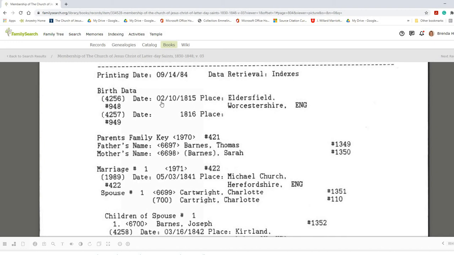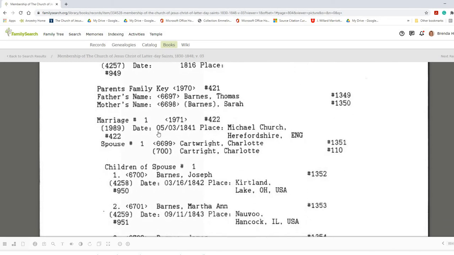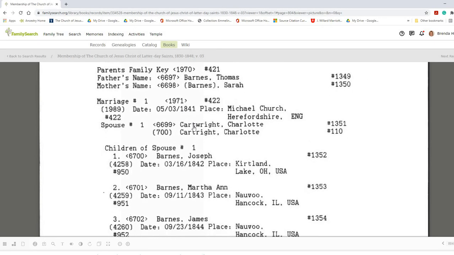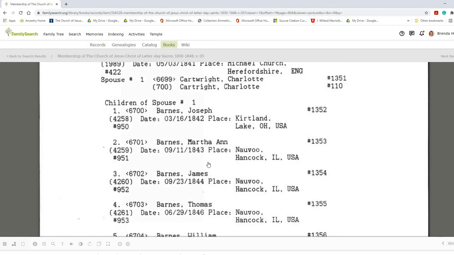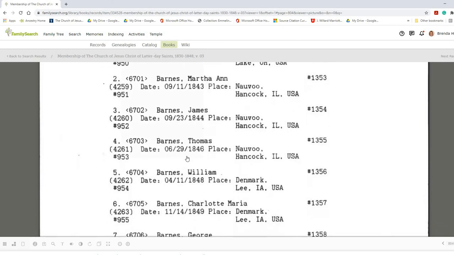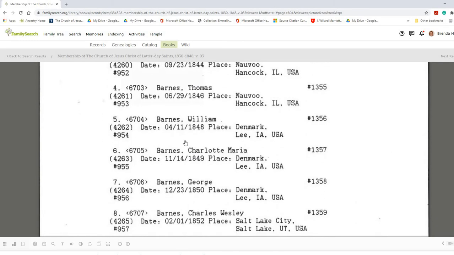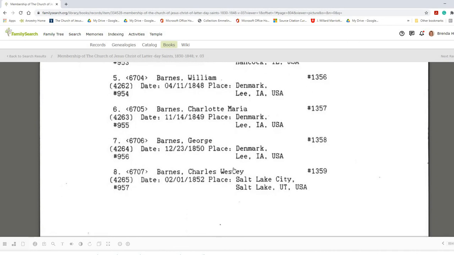So let's look at this information, how to read it. The birth data is February 10th, 1815 in Eldersfield, Worcestershire, England. He also has a reference of being born in 1816. His parents are Thomas Barnes and Sarah Barnes. He has the first marriage taking place on May 3rd, 1841 in St. Michael's Church, Hertfordshire, England. His first wife's name is Charlotte Cartwright, and look at all these children. Now it's like a travel log of where they lived, right? So now we can know where we need to go and search for his life.